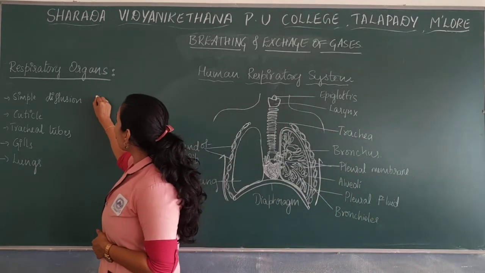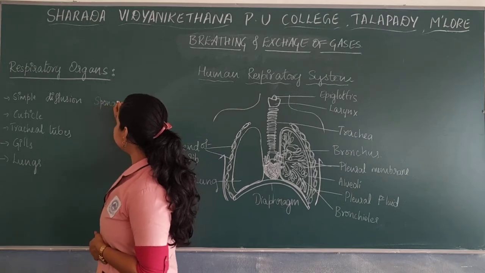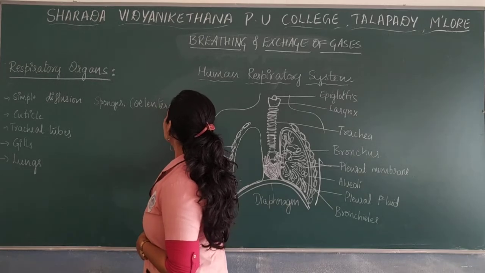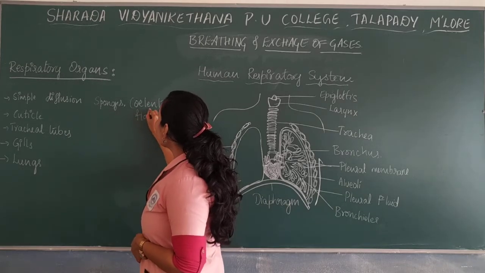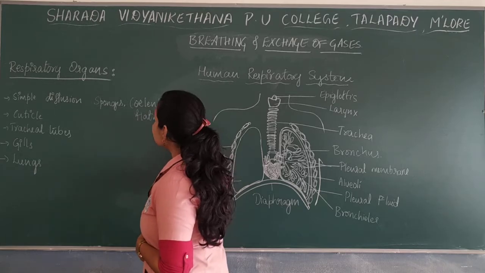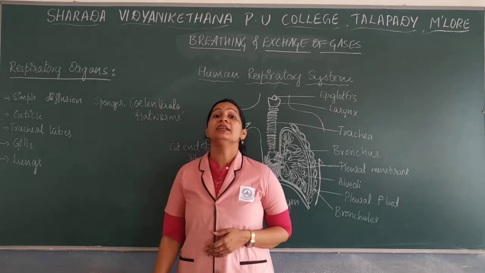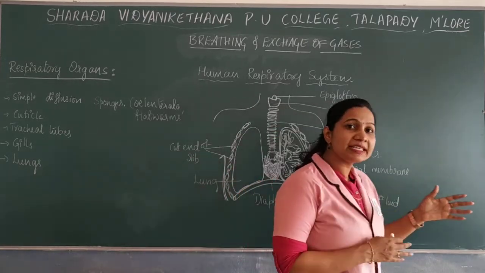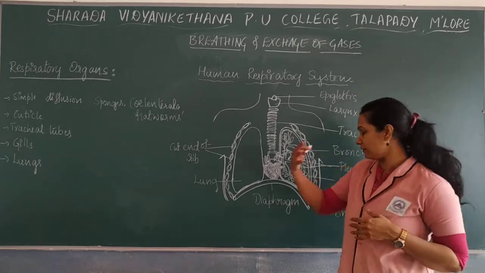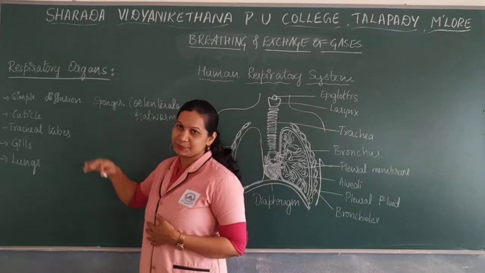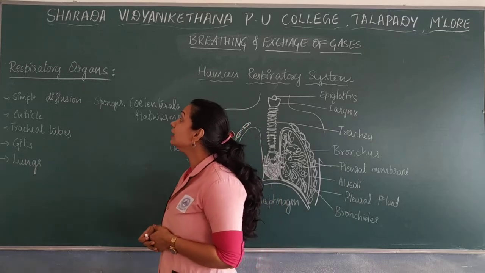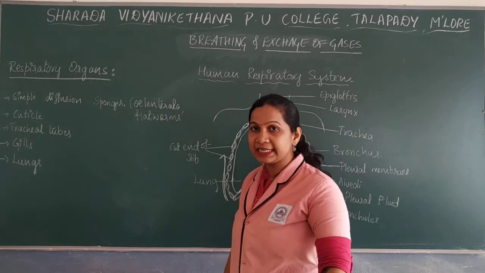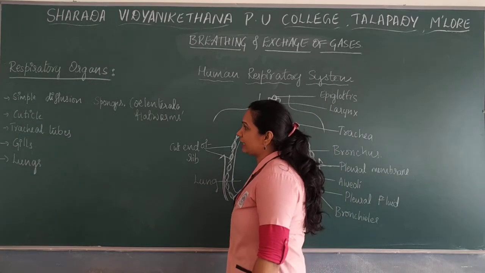In the members of sponges, coelenterata, as well as the members of flatworms, respiration mainly takes place through simple diffusion through the body surface. So that is mainly by simple diffusion, especially seen in sponges, coelenterata and flatworms.